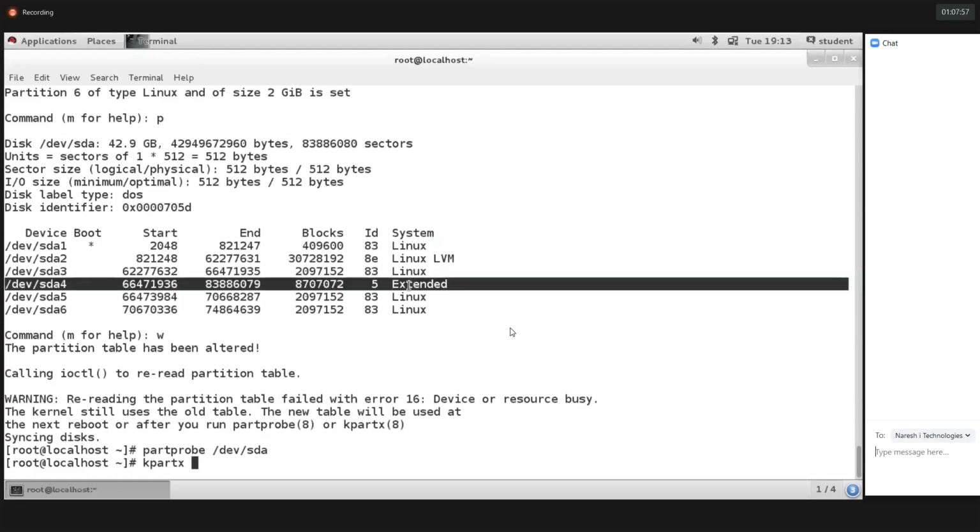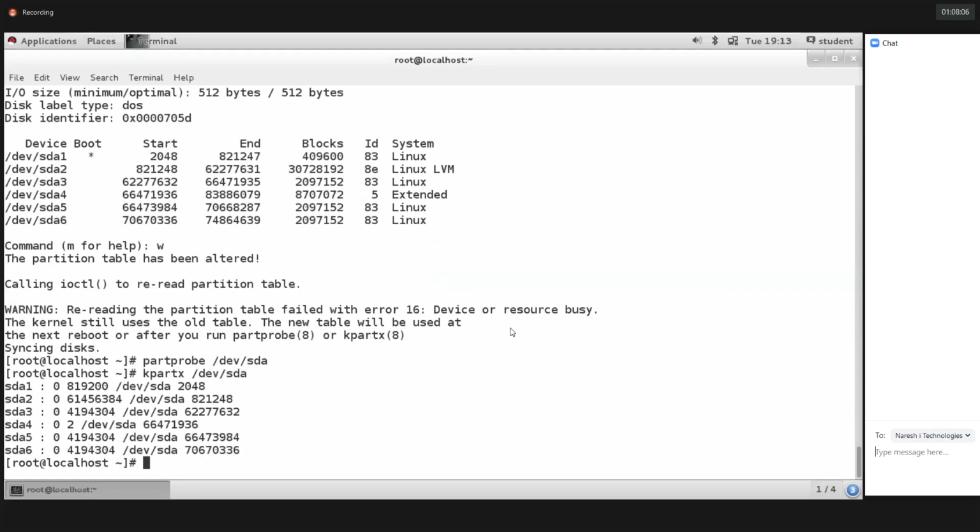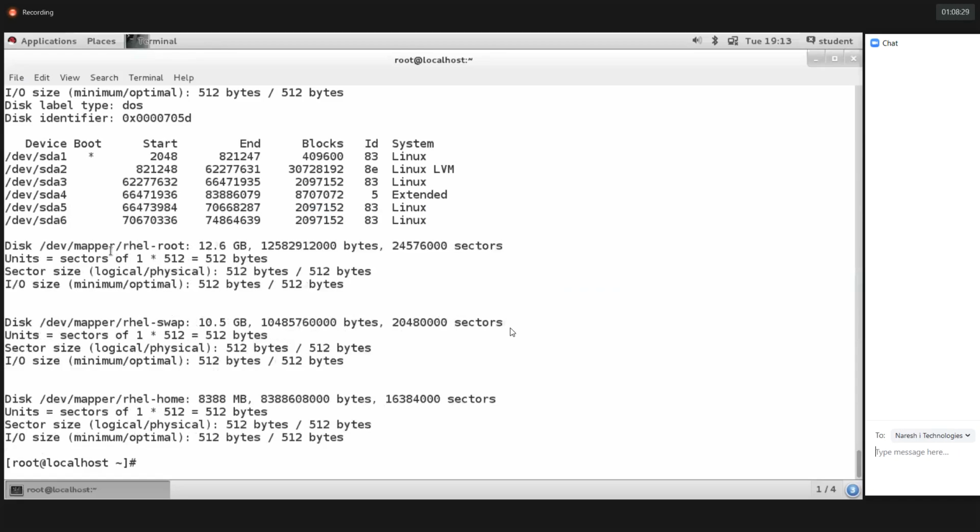Okay, so let's see here. kpartx also you can use. What is the difference between partprobe and kpartx? Both are the same, guys. It's better to use partprobe. partprobe is a command which will request the kernel to update the partition table. kpartx is a command which will inject into the kernel to update the partition table. Okay. So I hope you got it, guys. Now execute fdisk -l. Let's see here.